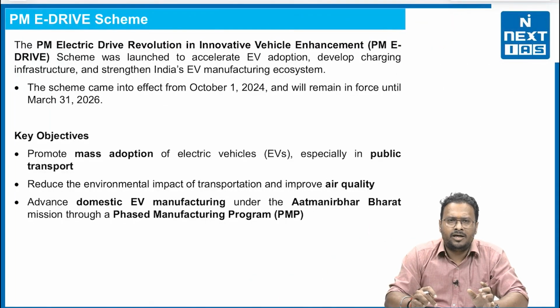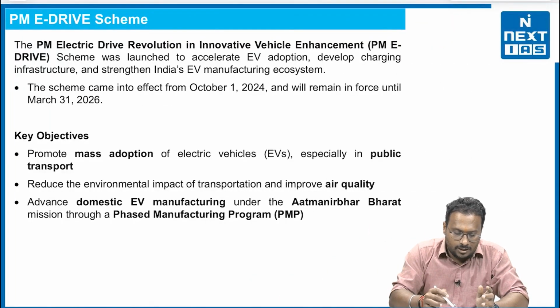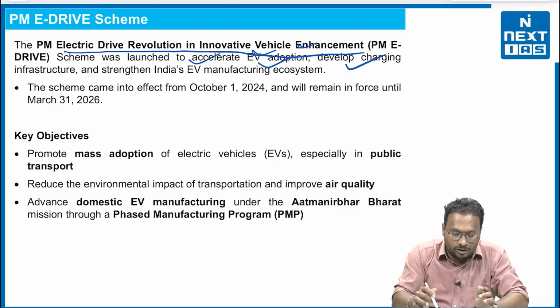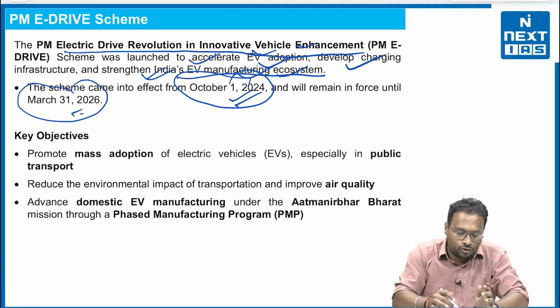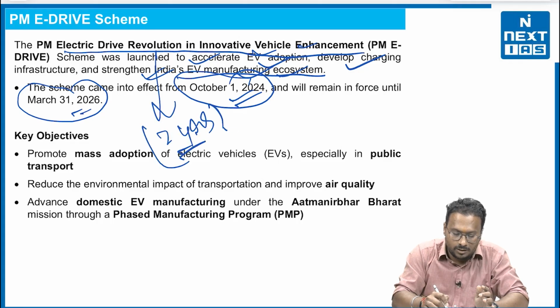Now, a little bit regarding the PM e-drive scheme. It stands for Prime Minister Electric Drive Revolution in Innovative Vehicle Enhancement, and was launched to accelerate EV adoption, develop charging infrastructure, and strengthen India's EV manufacturing ecosystem. The scheme came into effect from 1st October 2024 and will run until March 31, 2026. That means it will be there for 2 years. This is again a very prelims-specific understanding.